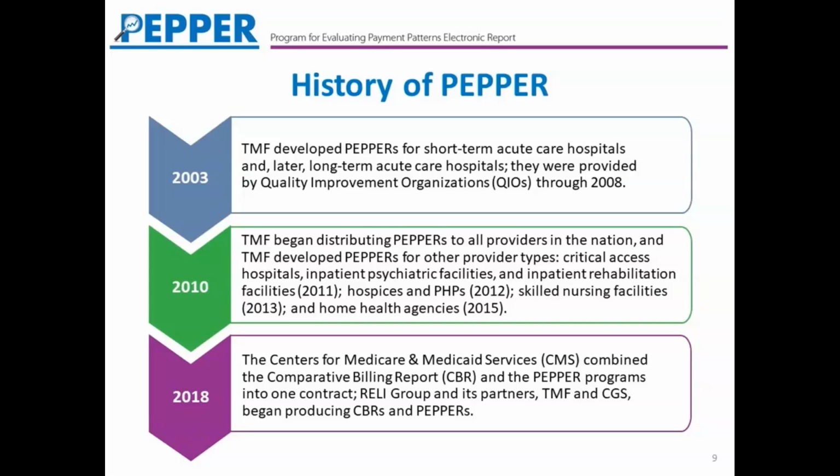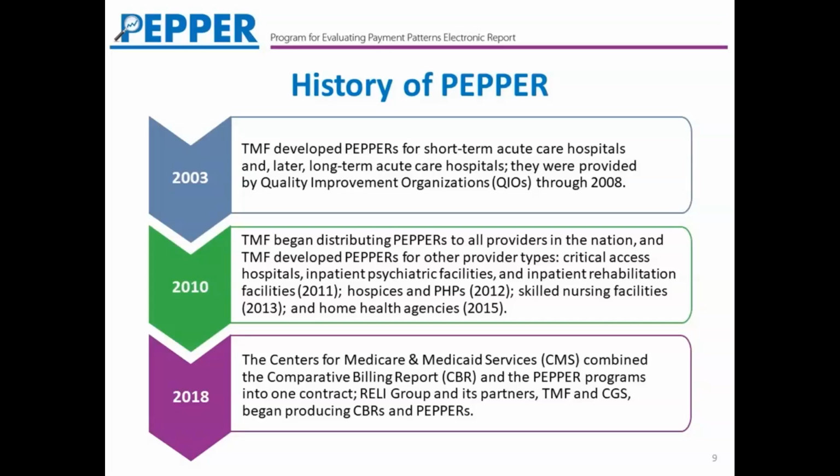Looking at the history of the Pepper, we can see that the Pepper was originally developed in 2003, so it has been around for a number of years. TMF Health Quality Institute developed the Pepper, and it was originally for short-term acute care hospitals, and then a couple of years later for long-term acute care hospitals. TMF began distributing the Peppers to all providers in the nation in 2010, and then along the way it developed Peppers for other types. As you can see, the Partial Hospitalization Program Pepper has been available since 2012.